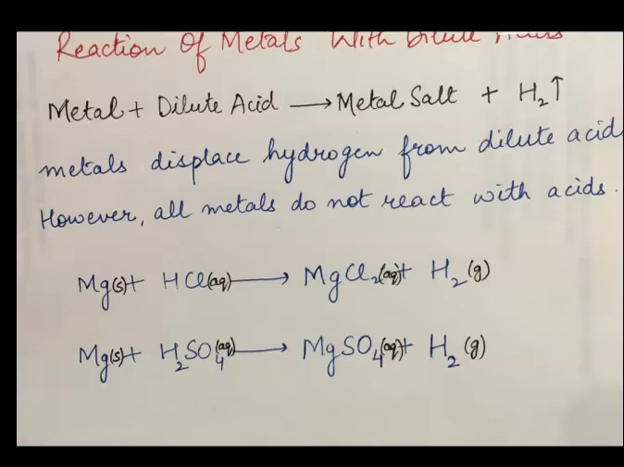Like I have taken the example of magnesium. Magnesium plus HCl gives MgCl2 plus H2, and Mg plus H2SO4 gives MgSO4 plus H2. All metals do not react with acids.